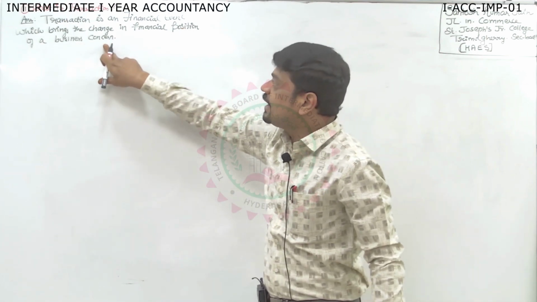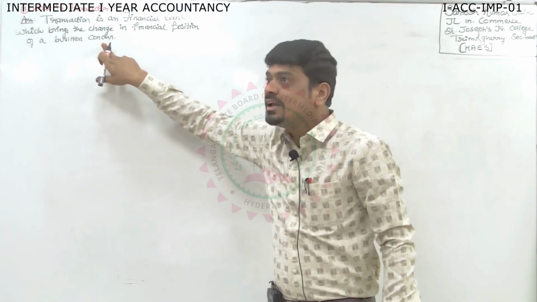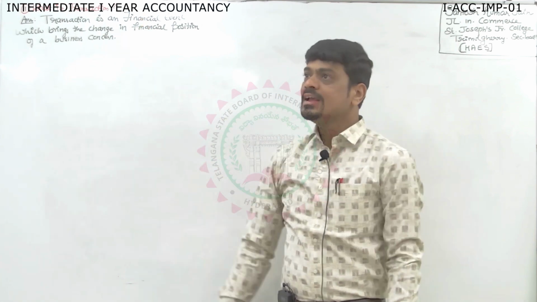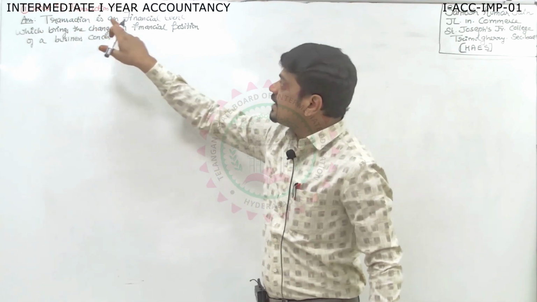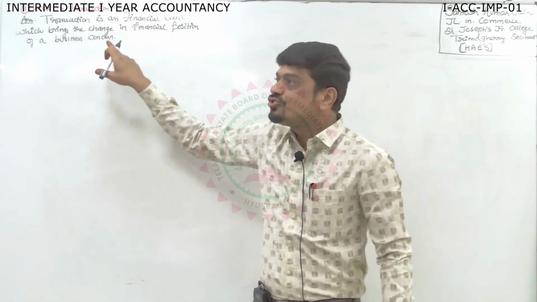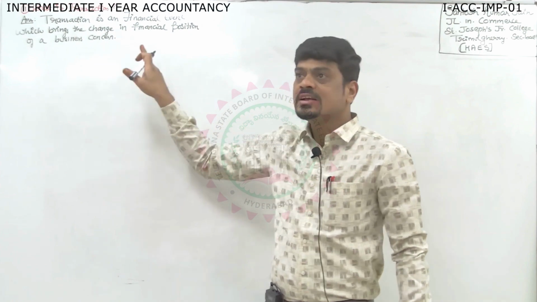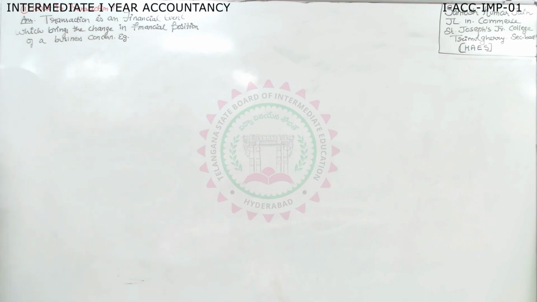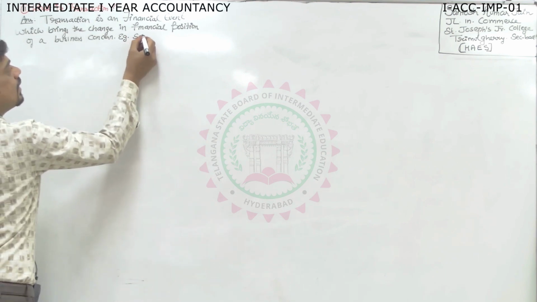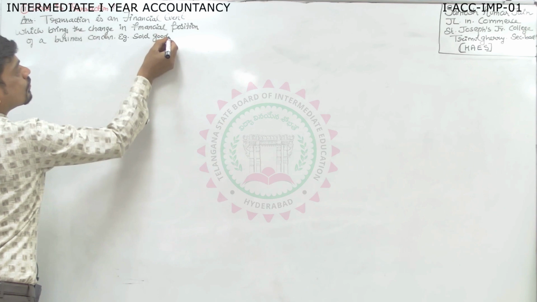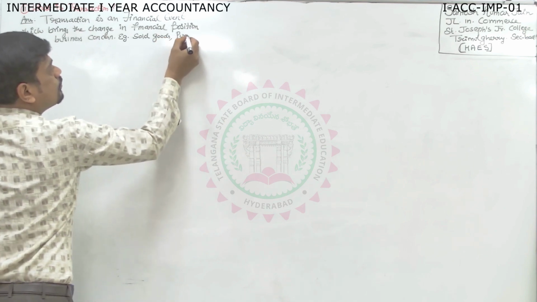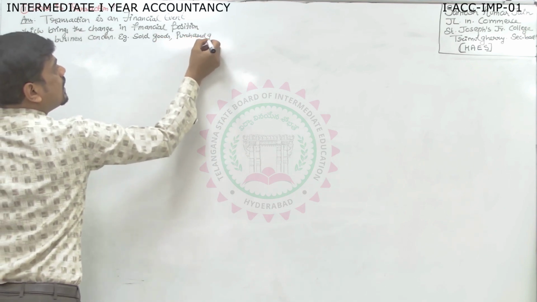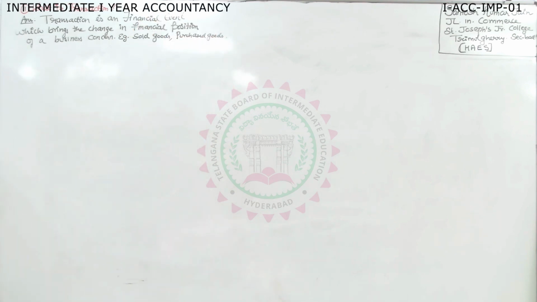Sir, instead of writing concern, can I write business organization? Yes, you can write business organization. So, transaction is a financial event which brings change in the financial position of a business concern. Example. You can write one example here. Like what will be the example? Simply you can say sold goods, or you can say purchased goods. Enough. If you want to add something to your answer, you can add if you want.